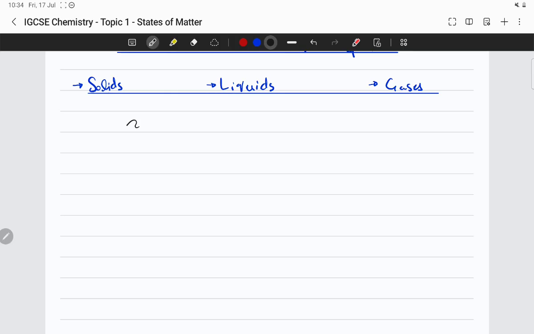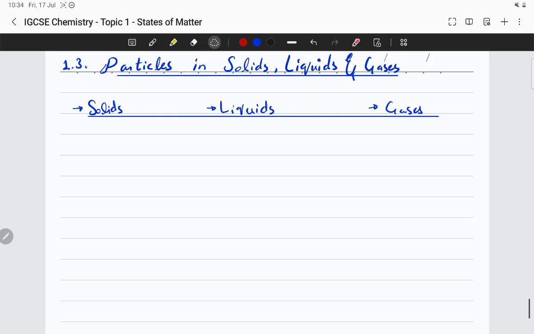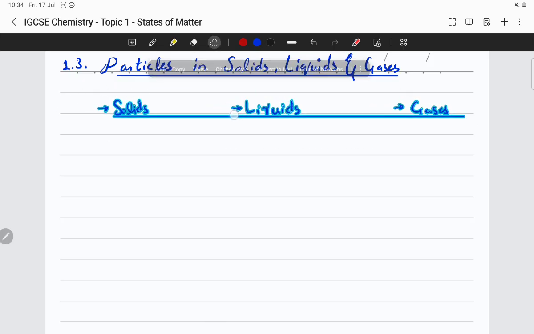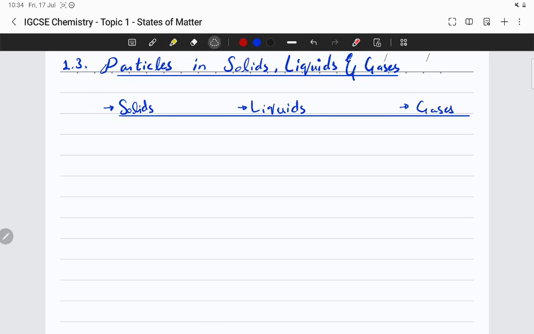In the case of solids, the particles are highly arranged.